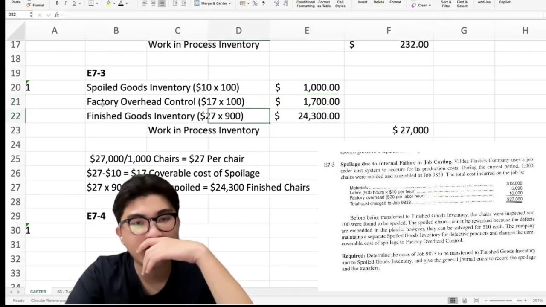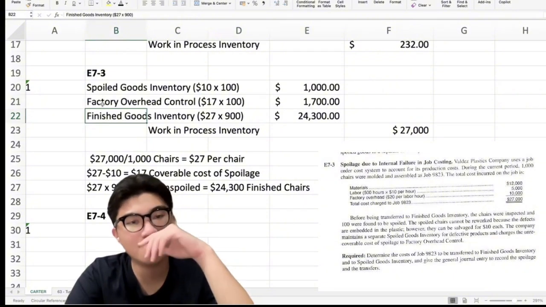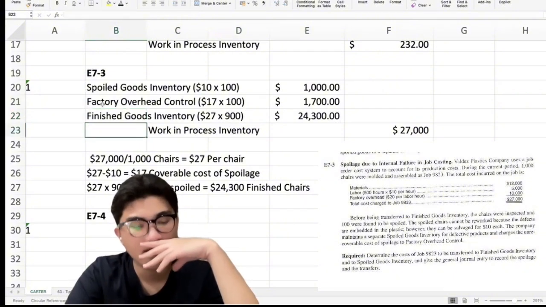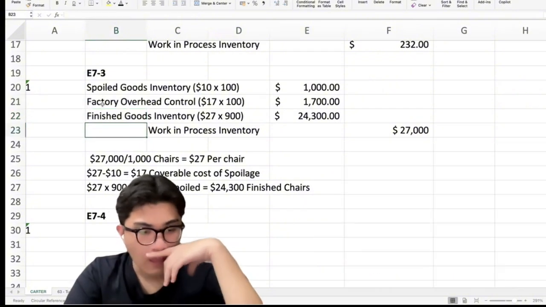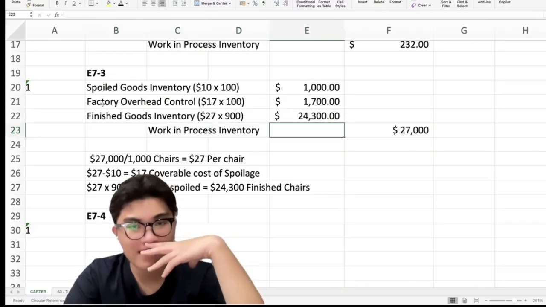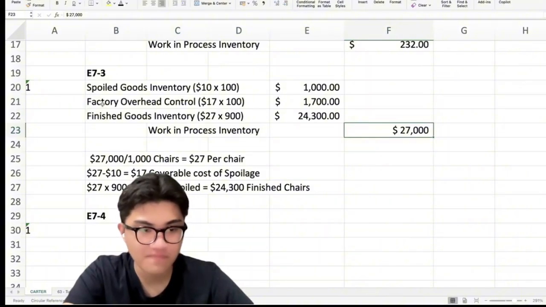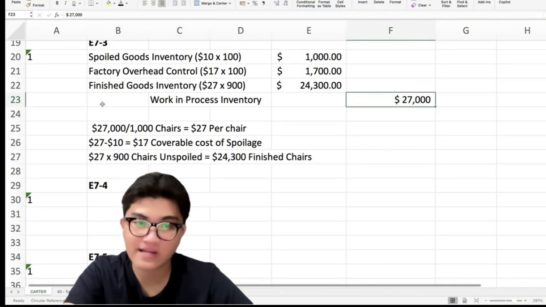Okay? Then finished goods inventory, $27 times 900. Okay. So, i-charge na to siya sa work in process inventory since it is spoilage due to internal failure.